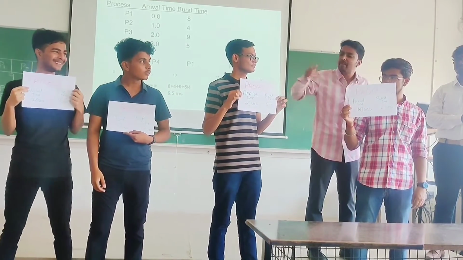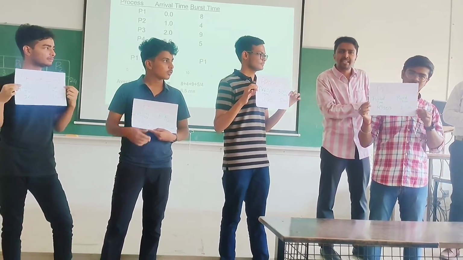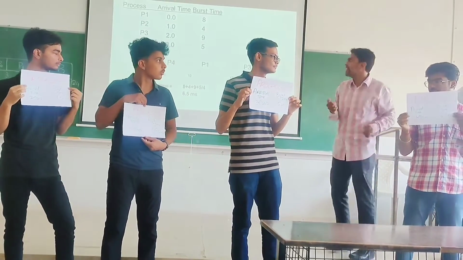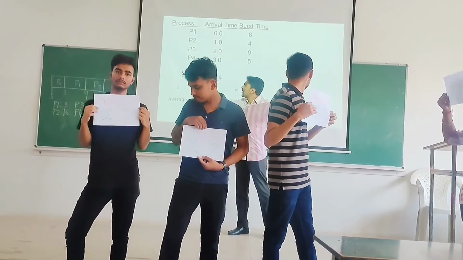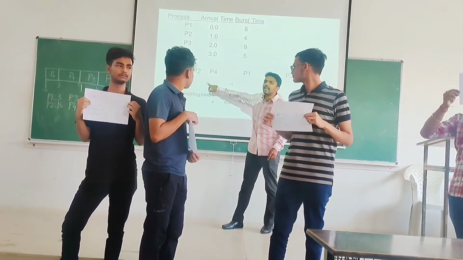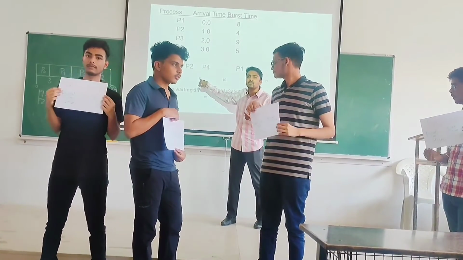The remaining time is 2 and the remaining here is actually 5. So which one will I continue? With this itself. So this will get over at what time? It started its execution at 1 and the total burst time for process P2 is 4 seconds. So it will execute until time 5. So P2 will now complete its execution.